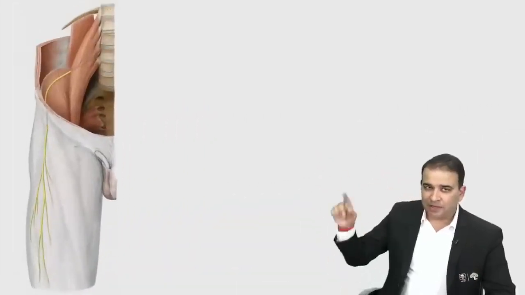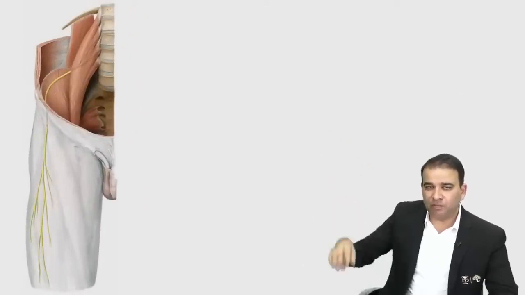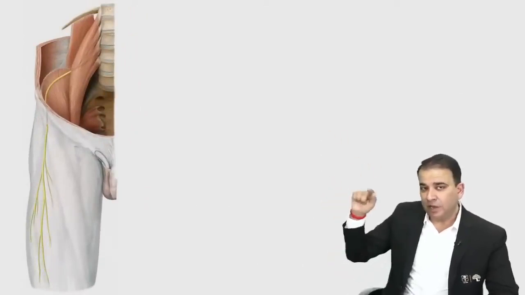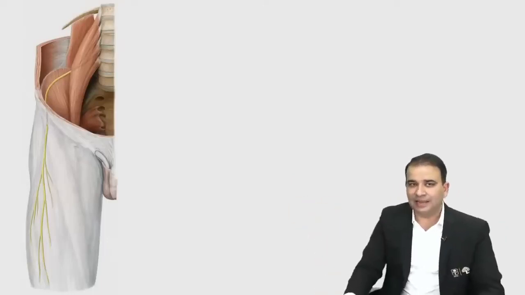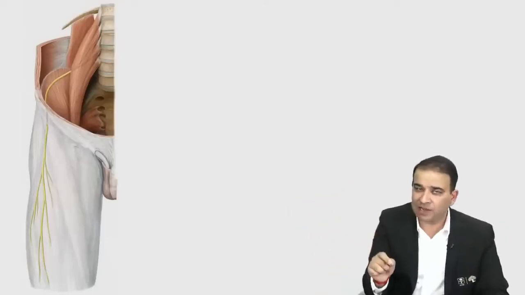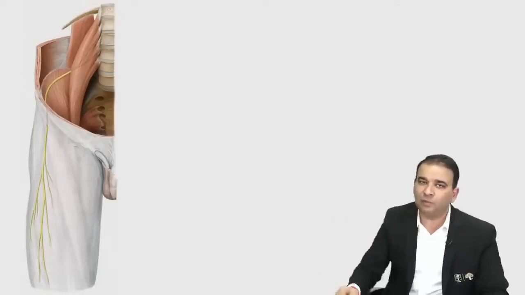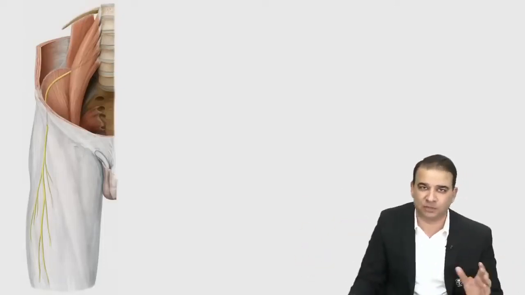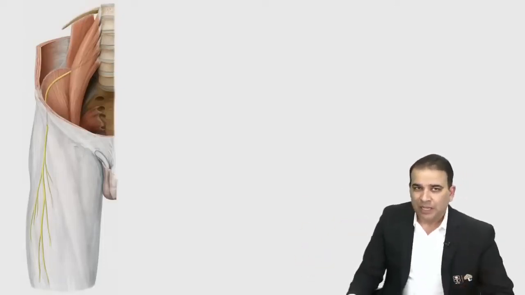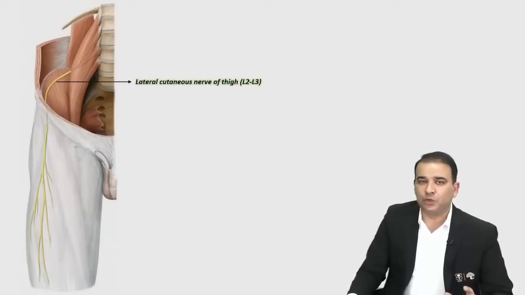Another nerve, guys, another important question. Some of you have already given the answer for that here. Look at the nerve which is again coming out from behind the psoas major, but how did you identify it? Look at the nerve running within the iliac fossa. Iliac fossa के अंदर से होके आ रही nerve, and then it is either piercing the inguinal ligament or passing deep to the inguinal ligament or passing superficial to the inguinal ligament. Anything is possible. कोई भी relation हो सकता है. Now this nerve is called the lateral cutaneous nerve of thigh.